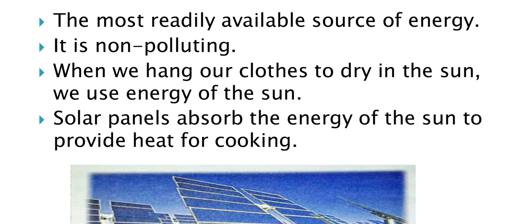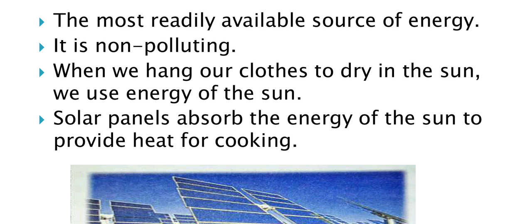Example: suppose we hang our clothes outside under the sun, they dry up after 1 to 2 hours. So we use the energy of the sun. Solar energy we get from the sun only. So when we hang our clothes to dry in the sun, we use the sun's energy.